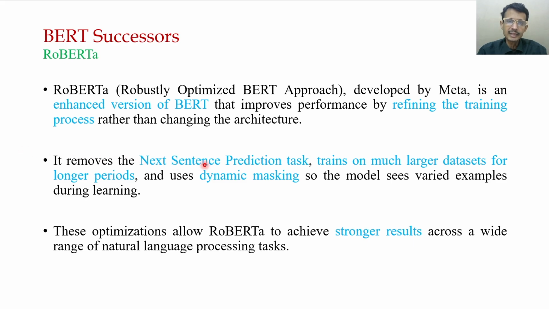It removes the next sentence prediction task and trains on a much larger dataset for longer periods. It uses dynamic masking, so the model sees varied examples during learning. This optimization allows RoBERTa to achieve stronger results on a wide range of natural language tasks.